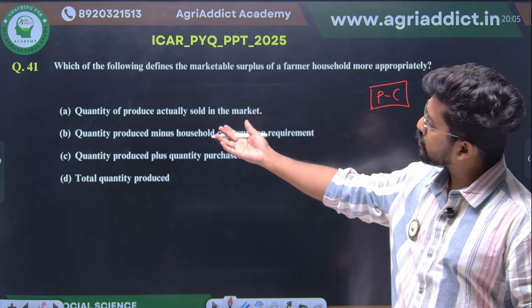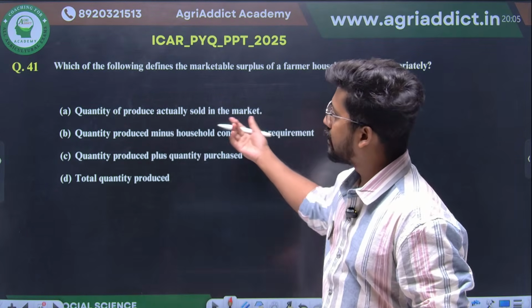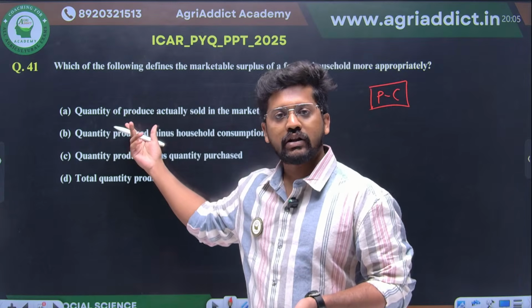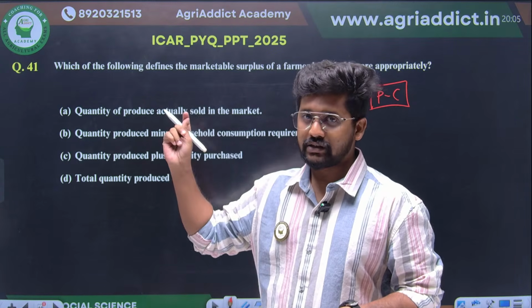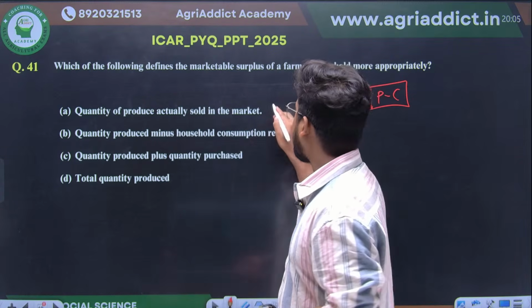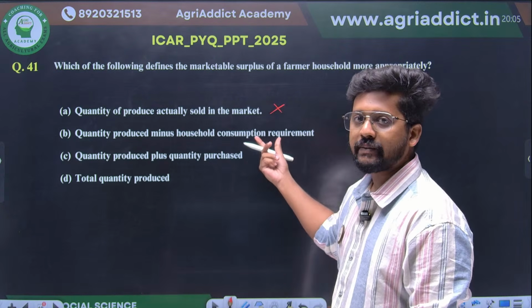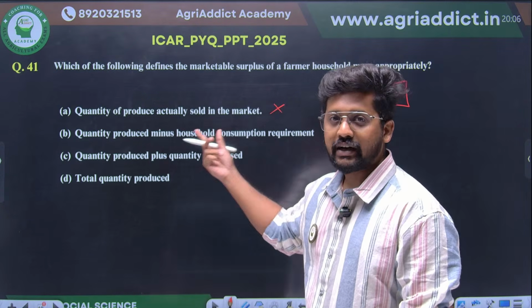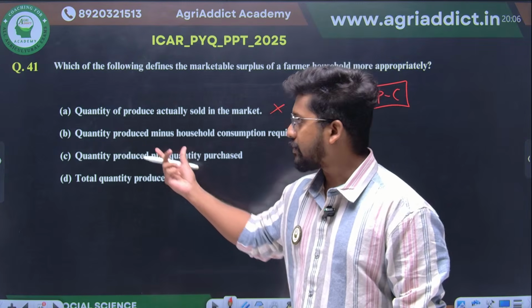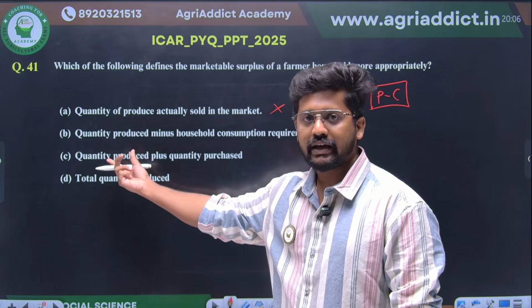So what are the options? Quantity of produce actually sold in the market. What is actually sold in the market is none other than the marketed surplus. It's not marketable surplus, so A will not be the answer. Quantity produced minus household consumption requirement: production minus consumption. So chances for B are higher.